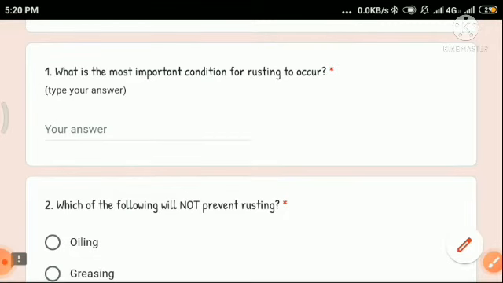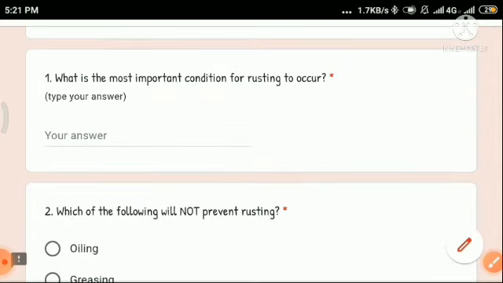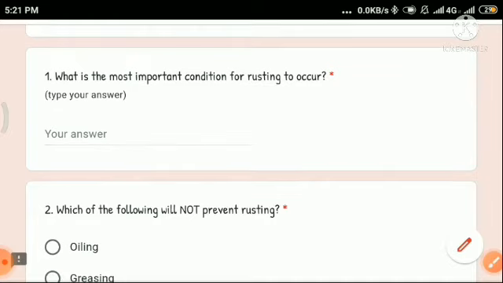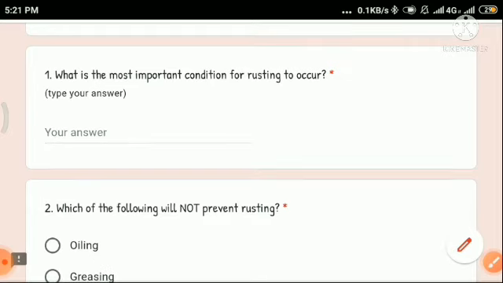Or you can also write that moist air should come in contact with the iron surface. So for rusting to occur, we need water and oxygen, and they should react at the same time with the iron. The most important condition for rusting is that iron should come in contact with water and oxygen in the air at the same time.